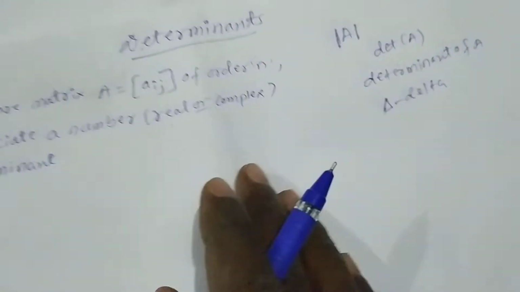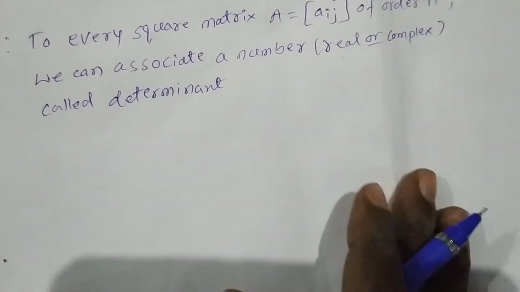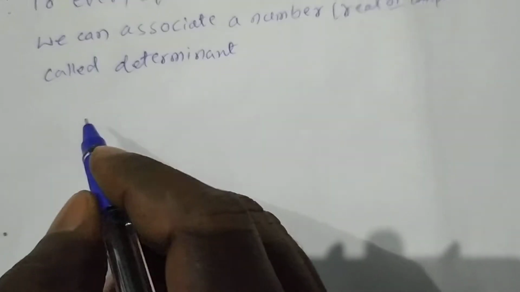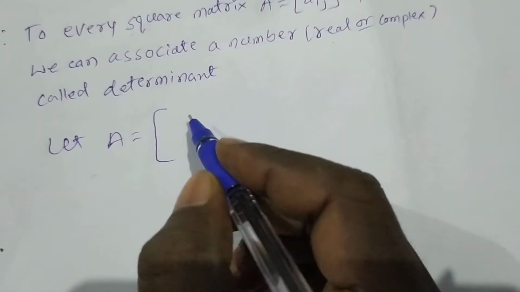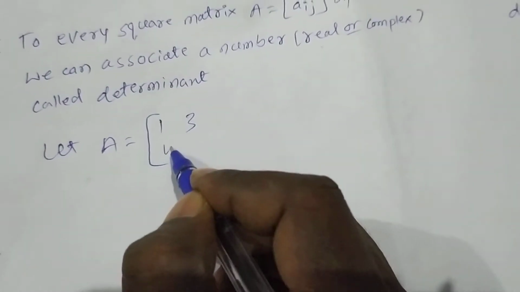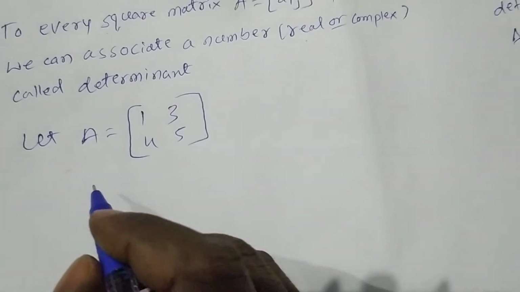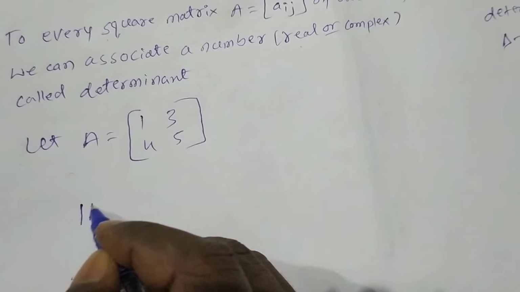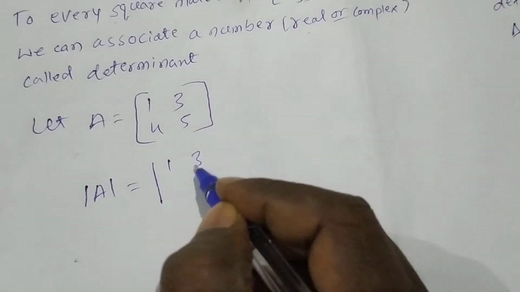Okay, now I am going to explain what a determinant is actually. Let's take matrix A = [1 3; 4 5]. This is a matrix I have. So I am going to write the determinant here, |A|, and we can write this as |1 3; 4 5|.